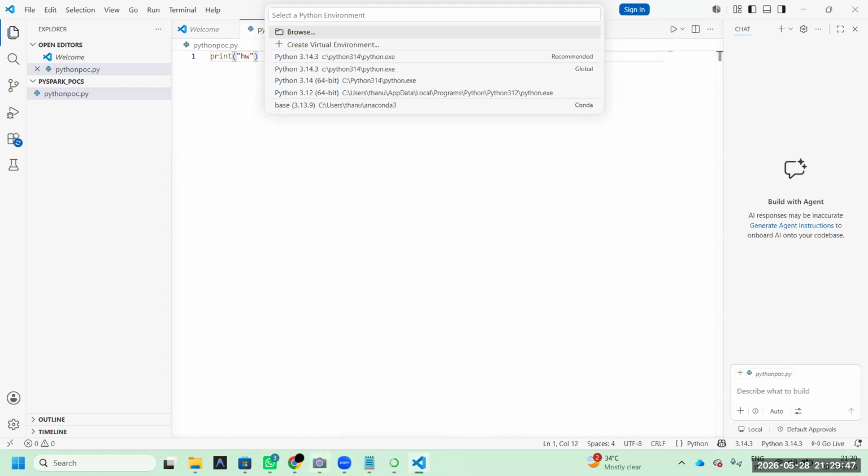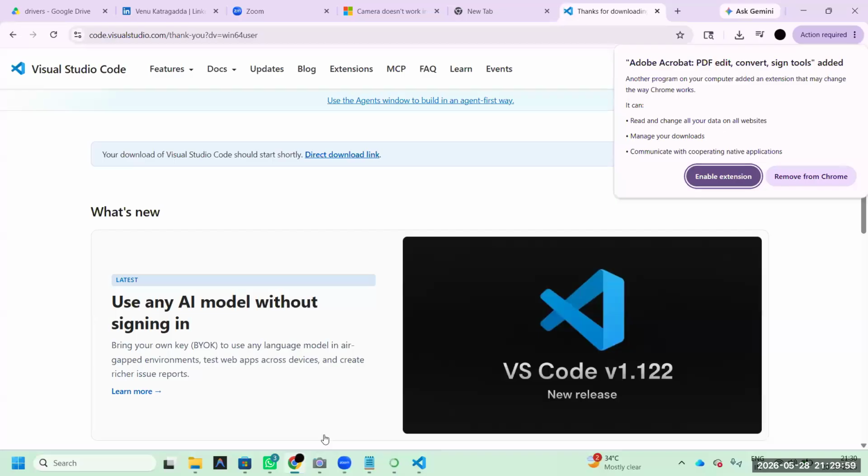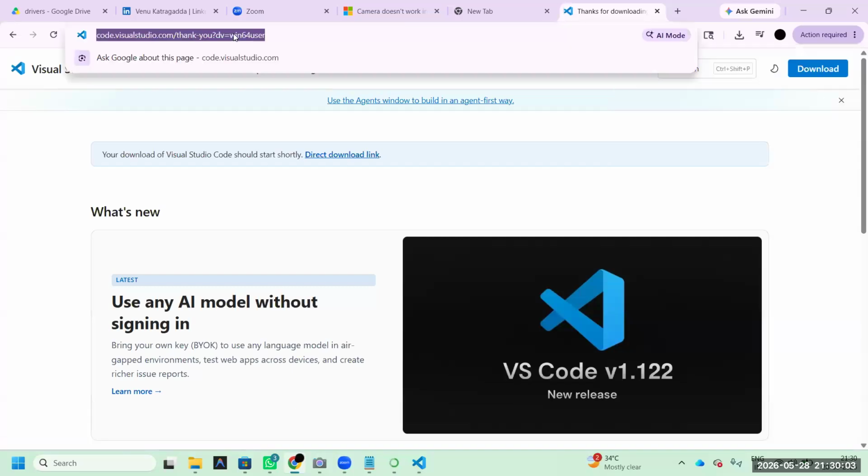Within this time, why waste time? Here, I already shared one link. Otherwise, it is also available in our Google Drive. In that drive, either you already downloaded it, or it is also available in the drive folder.